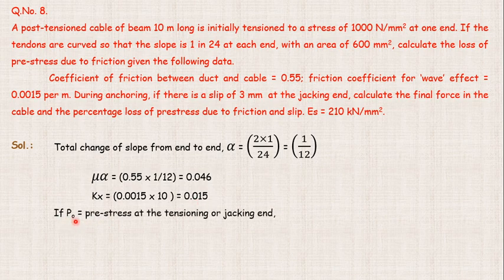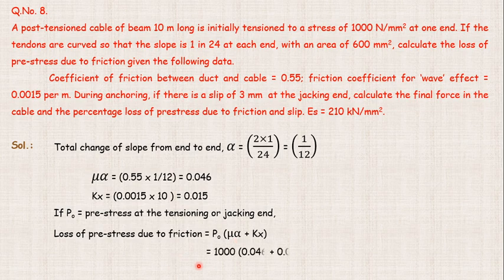Now if P naught is the pre-stress at the tensioning or jacking end, loss of pre-stress due to friction is equal to P naught into (mu alpha plus kx). So this comes out to be around 61 Newton per mm square.